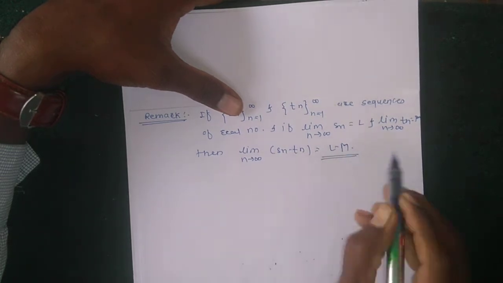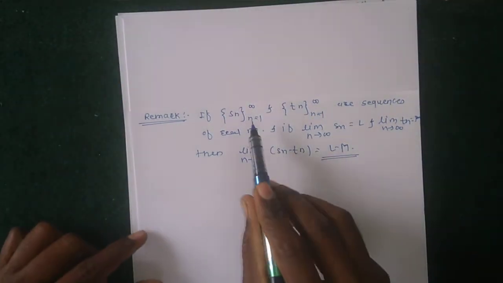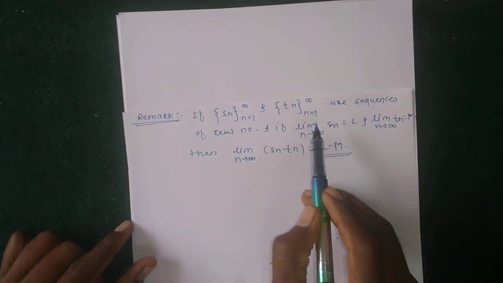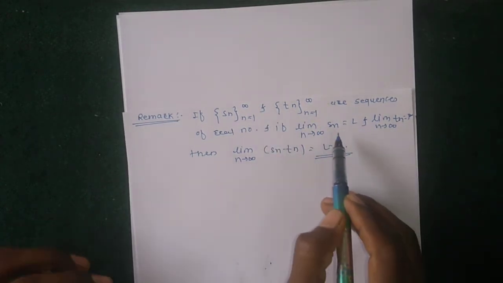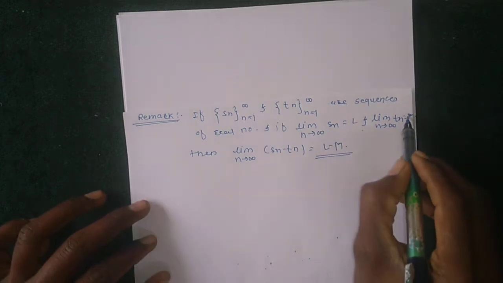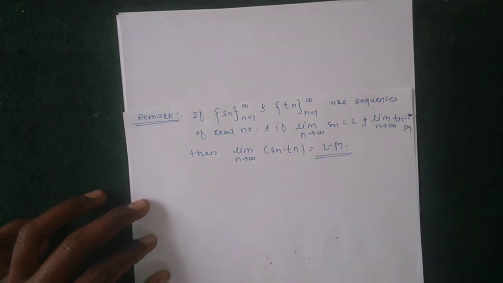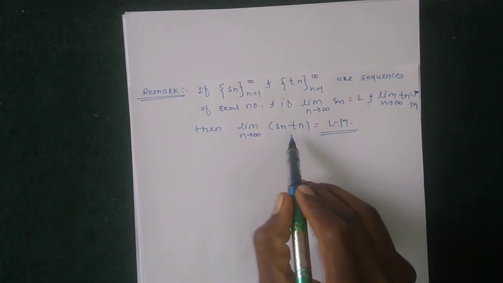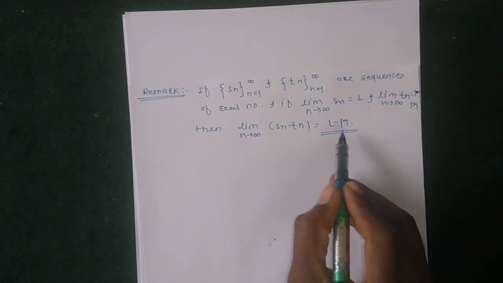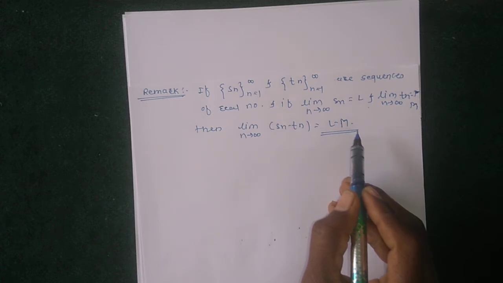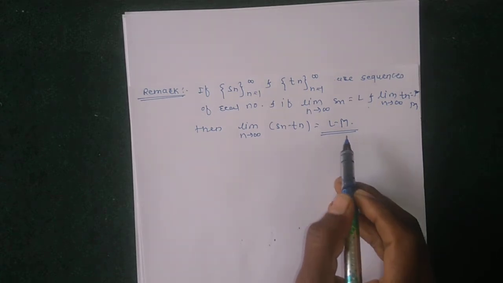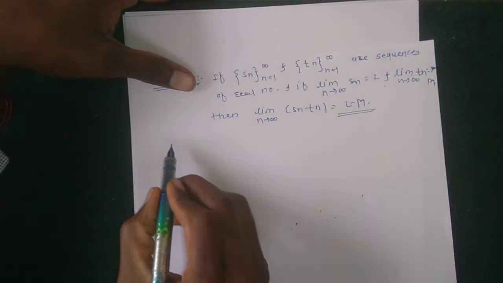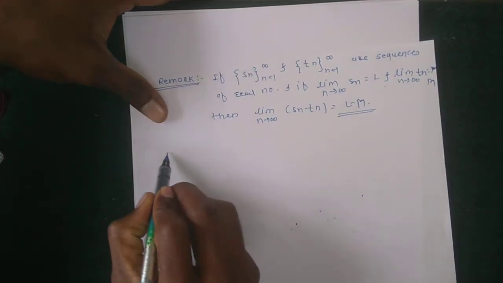Okay, if two sequences Sn and Tn are given which have limits L and M, then the limit of their subtraction sequence is equal to L minus M. So this is a remark. Then next, theorem or corollary.